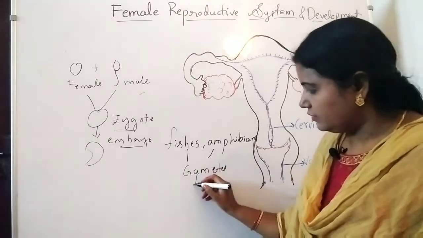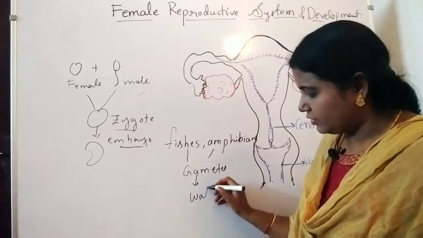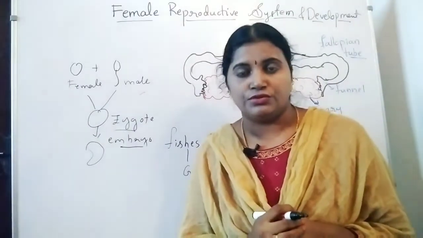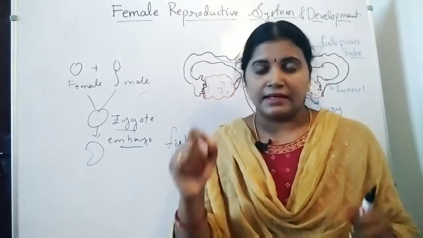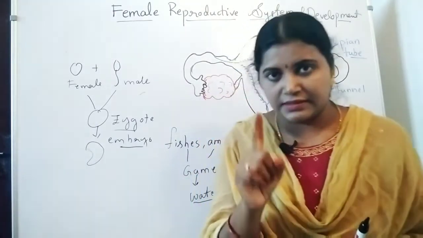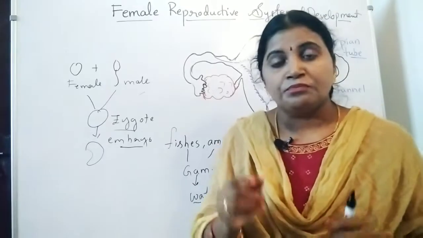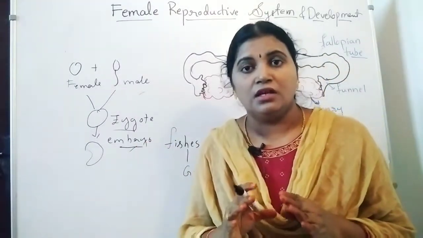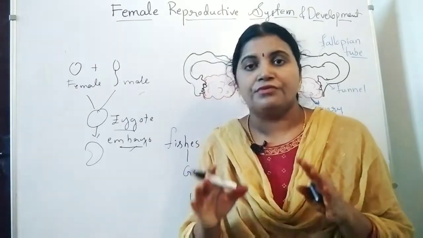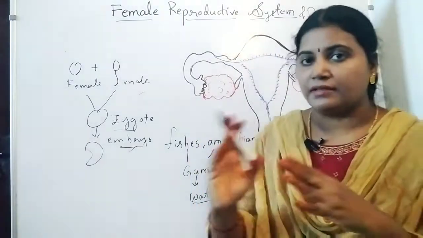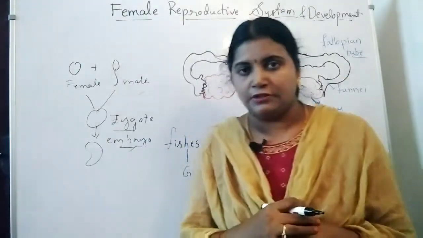So here the gametes in the water, the fertilization is going to take place, but this is in rare conditions. Very few chances of fertilization take place in external fertilization, but in internal fertilization, there are 100% chances of fertilizing the gametes. So that is about external fertilization and internal fertilization.